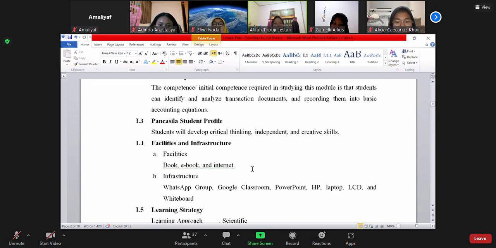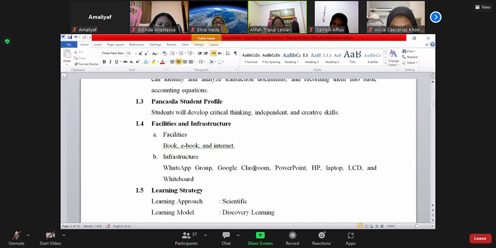For facilities, there are books, ebooks, and internet for the learning resources. For infrastructure, there are WhatsApp groups to share information with the students, Google Classroom as the platform where students can submit assignments, PowerPoint that helps me deliver the material, and then handphone, laptop, LCD, and whiteboard.